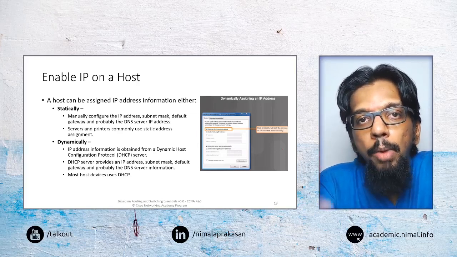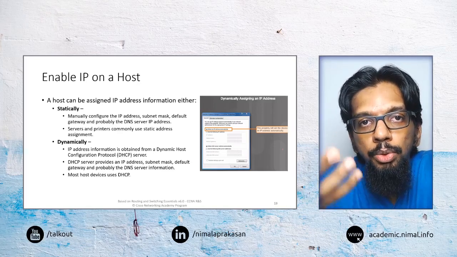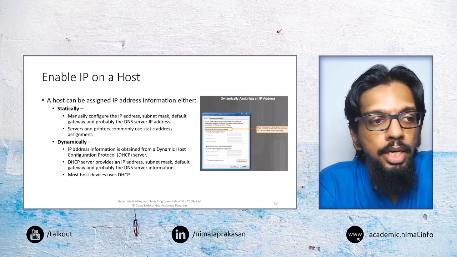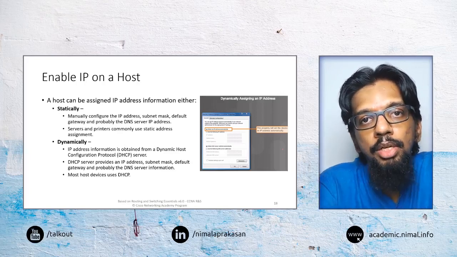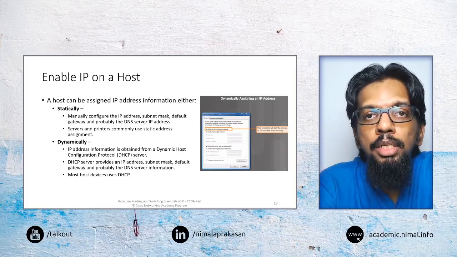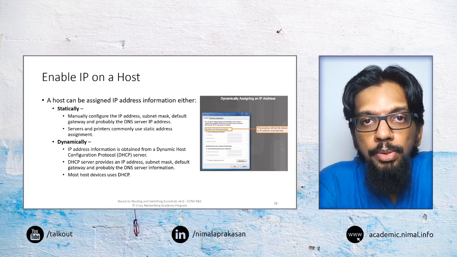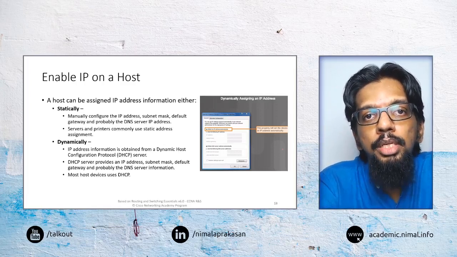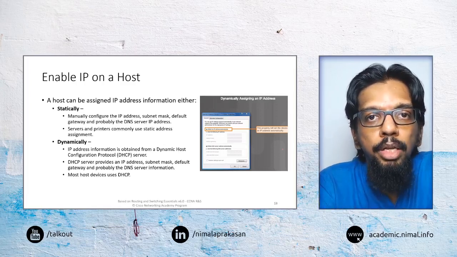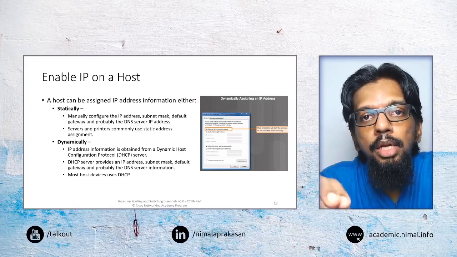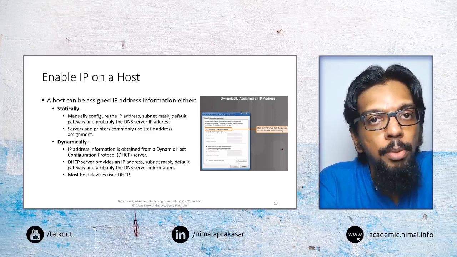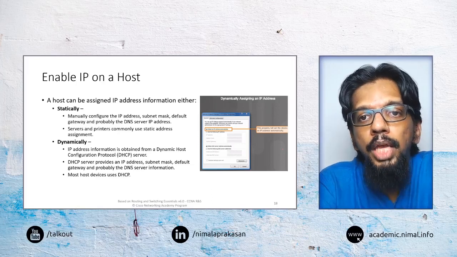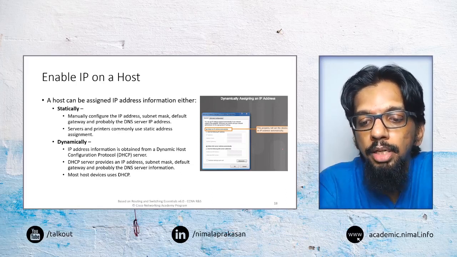We can either go and manually configure them using what is called static configuration. So we go to each device and manually give that information. That is one option. The other option is using what are called DHCP servers, which would give us the information for a particular network. IP address assignments, subnet masks, and default gateways will be given by a protocol message from a DHCP server, and we can use that to automatically configure the device.